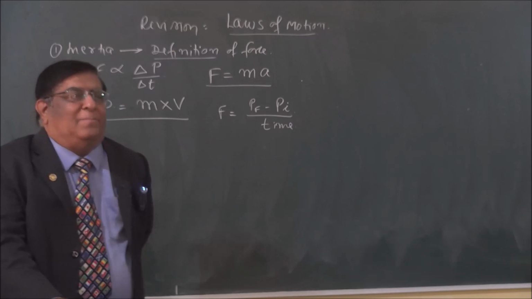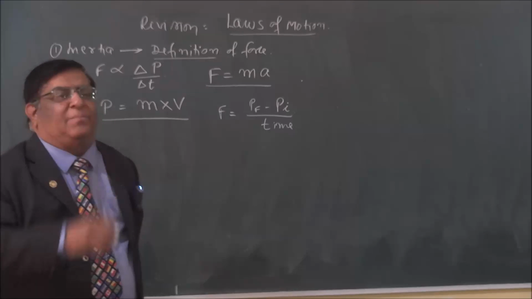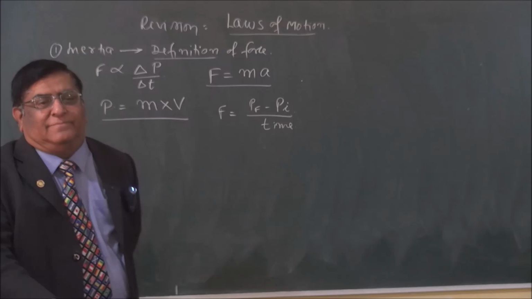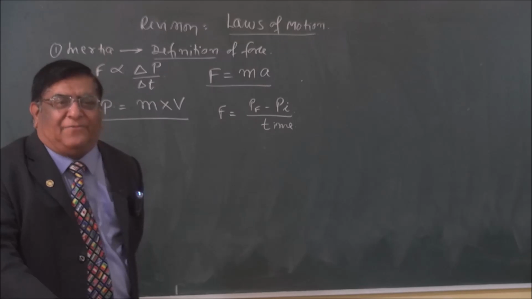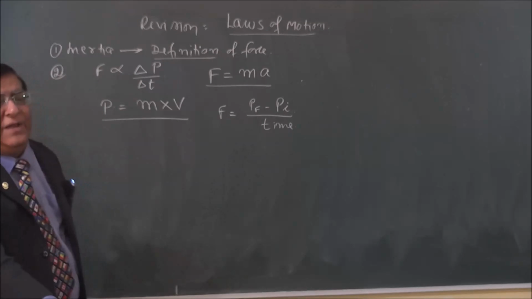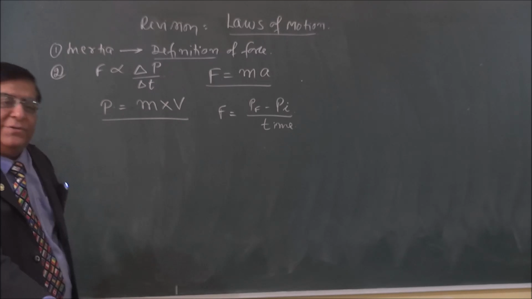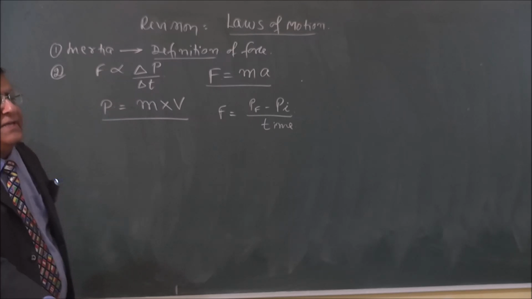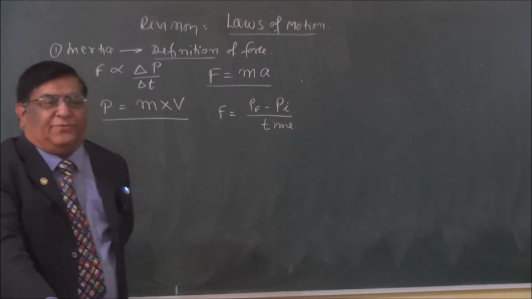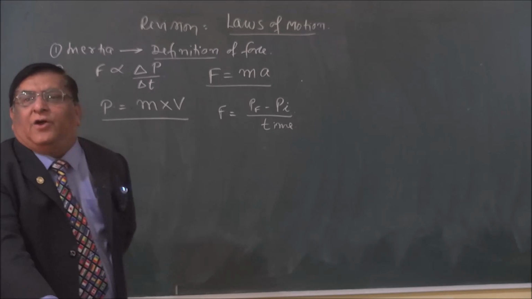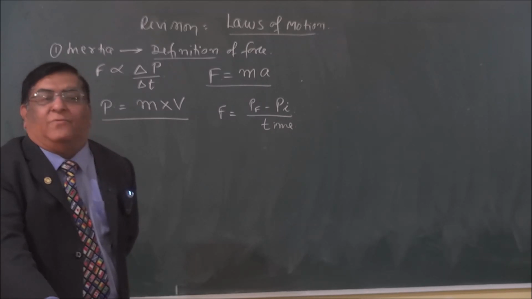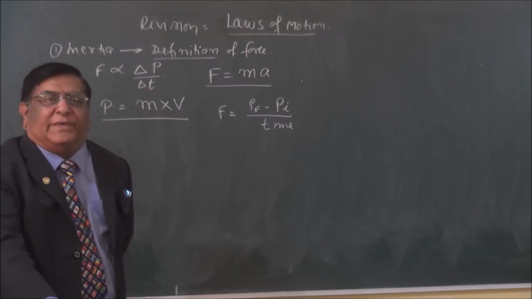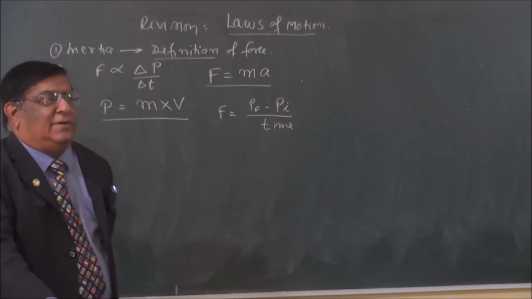Impulse is the effect of a force which is applied for a very short time. It has an effect, and that effect is calculated. How? Force into time. The only thing is that this force is not uniform, so we cannot take one value of force multiplied by time. We can't do that.